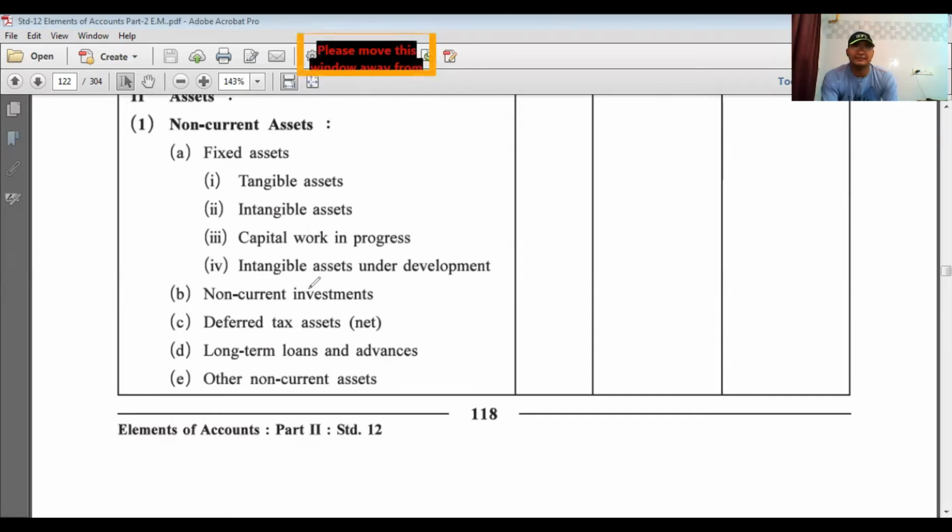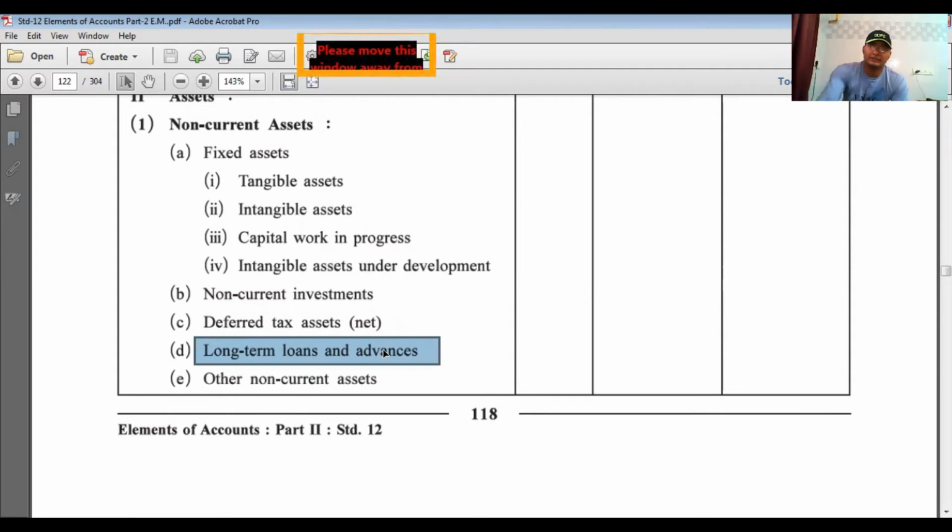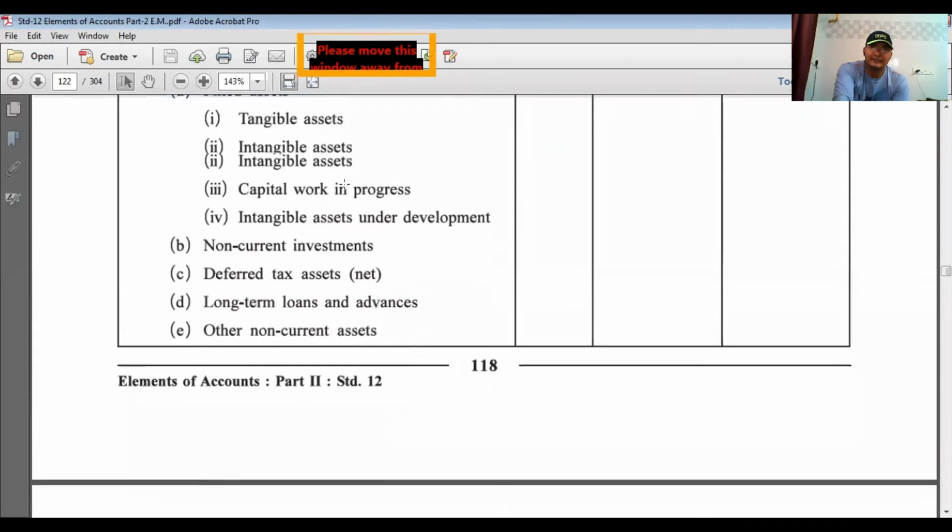And intangible assets under development means any kind of intangible asset, but which is under development, that we have to present over here. So it is the part of fixed asset. It means fixed asset consists four parts: tangible, intangible, capital work in progress, and intangible assets under development. Okay. Then after it in non-current assets, deferred tax assets, long-term loans and advances, and other non-current assets. So these all are the headings and it is a part of non-current assets.